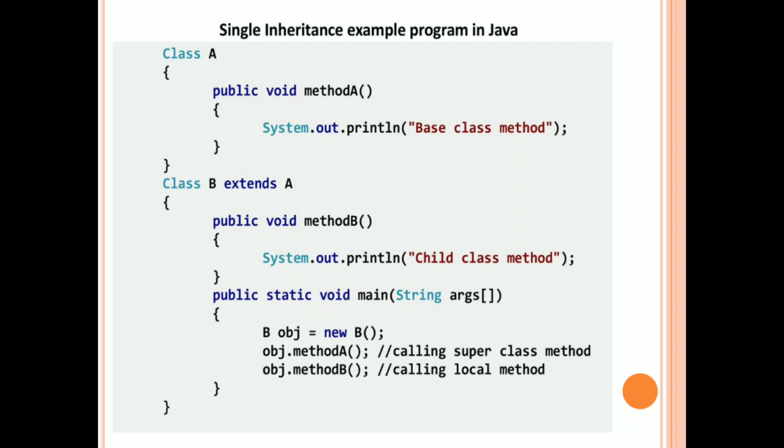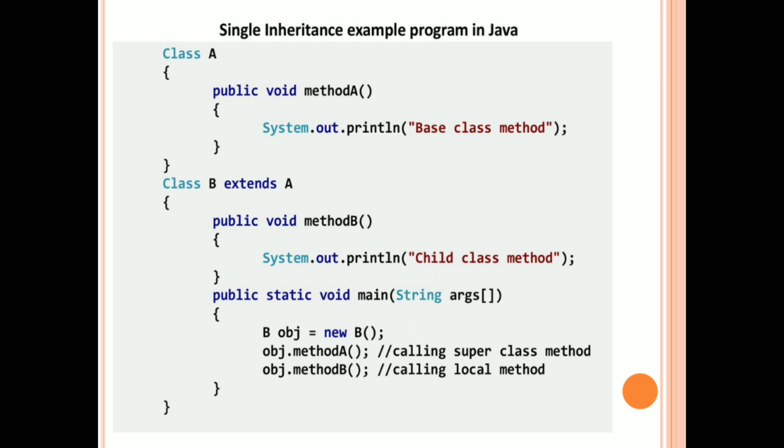So in inheritance, if there exists more than one class, we will create only one object for the classes. For which class will we create an object? We will create an object for the derived class only. With the help of the derived class object only, we can access the methods of the base class. So here in our example, we have created an object for class B, and we are accessing the methods of class A with the help of the object of class B. So that is the mechanism of inheritance.